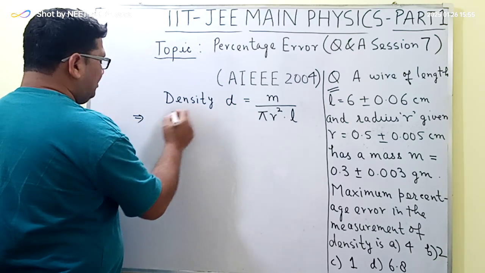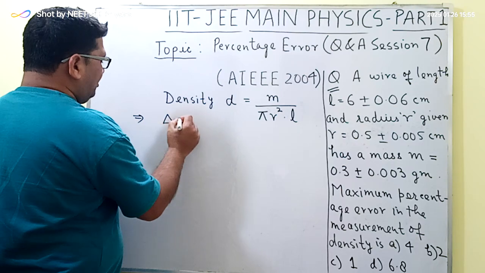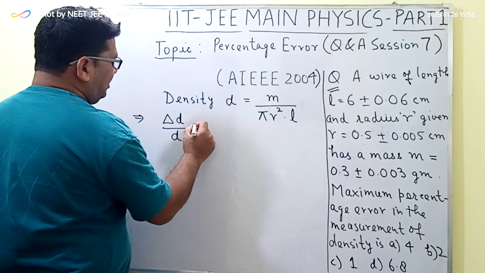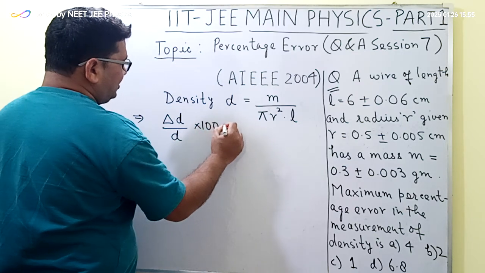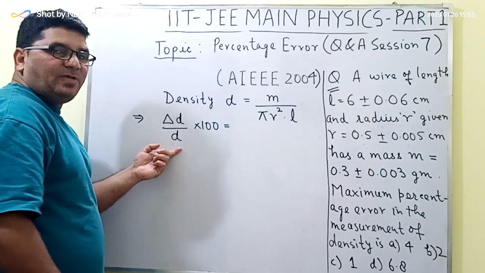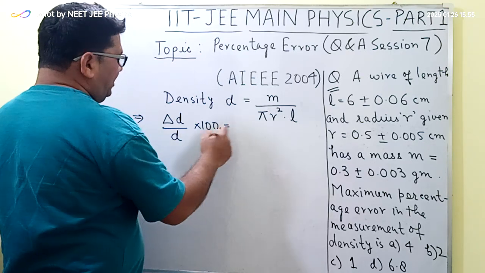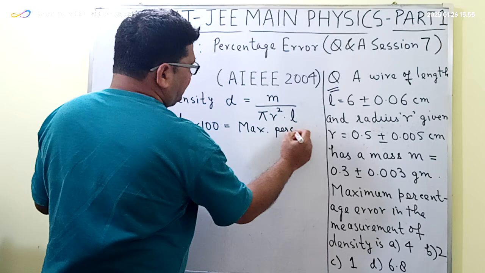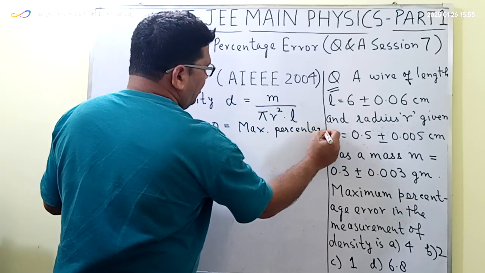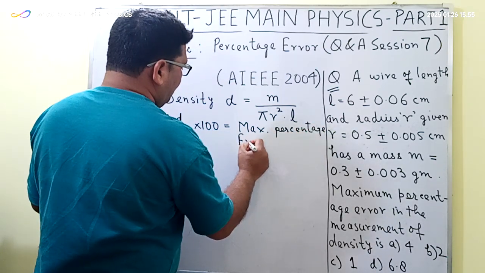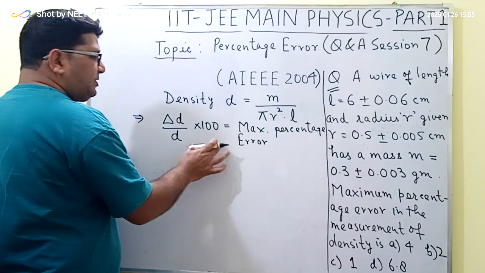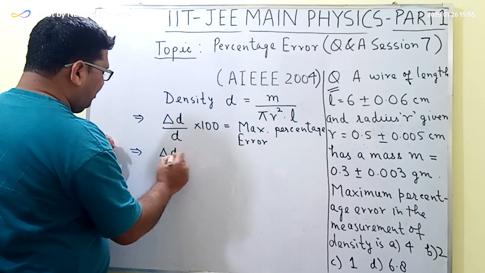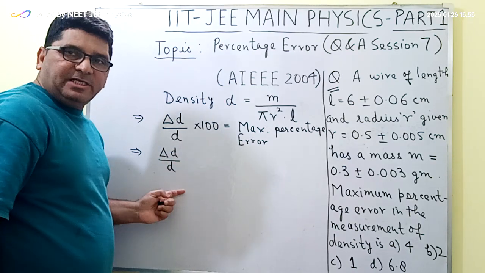So the maximum percentage error will be equal to delta D upon D into 100. This is the maximum percentage error which we have to find. So in order to find this maximum percentage error, we have to find the value of delta D upon D, which is the relative error.